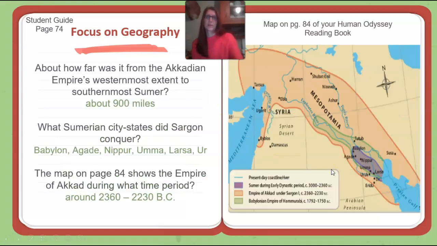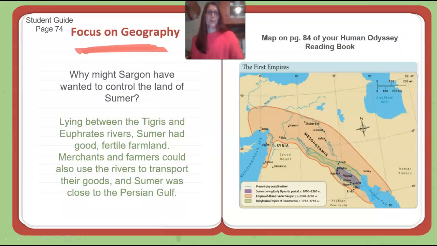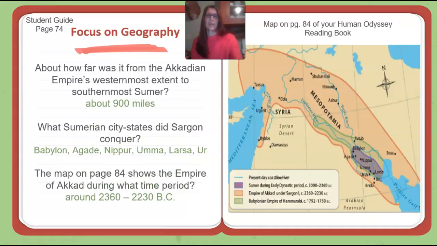All right, next one here. About how far was it from the Akkadian Empire's westernmost extent to the southernmost of Sumer? And again, this is that same map. I just blew it up a little bit on this page. You can go ahead and look at it a little closer here in your book, and you can see the scale. Let me go back here one slide. If you look at the top part here, you've got your scale. You can use that as you're answering these questions. So it was about 900 miles.